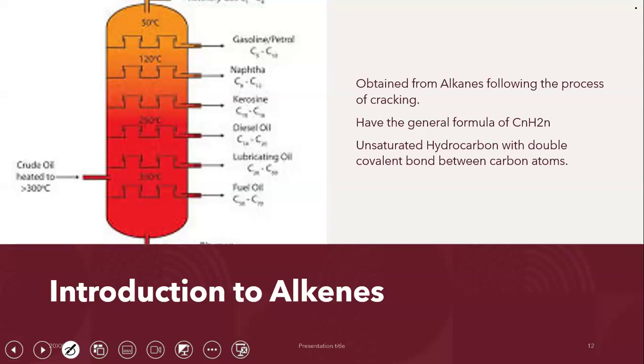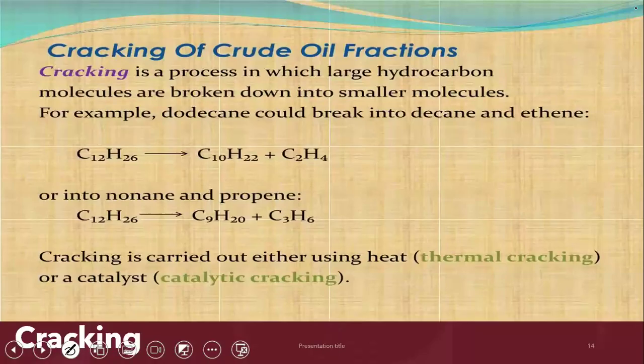Now, how do we use alkanes to get alkenes? We use alkanes to get alkenes by using a process known as cracking, because alkenes are not found that commonly in our environment. So if I want to get my hands on an alkene, then I have to use a process known as cracking.